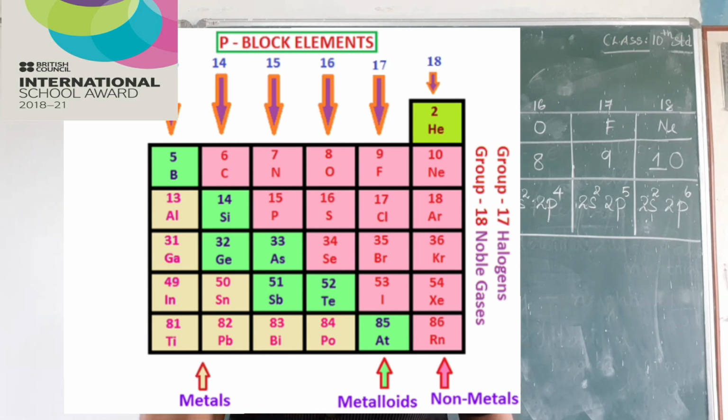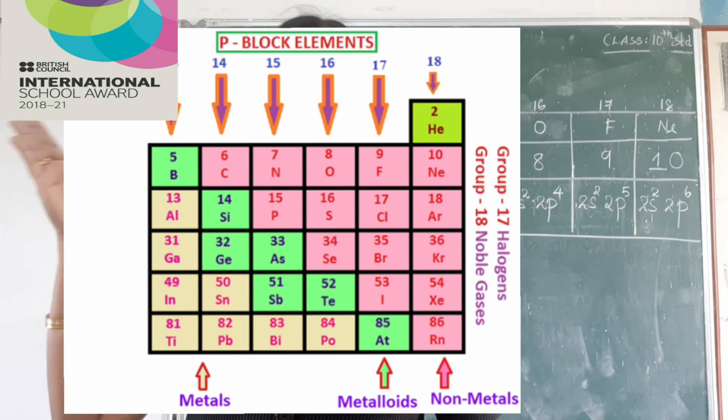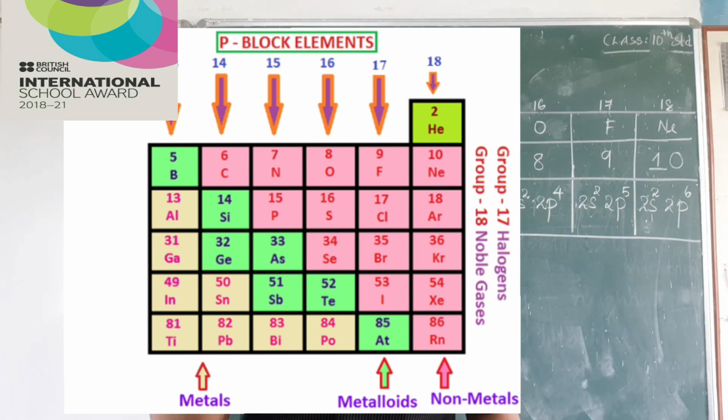They don't react at all. So the 18th group, we call it the zero group elements, or they never react in a chemical reaction. And from 13 to 17 are the most important elements which react in chemical reactions. If you see metals, we have aluminium, gallium. Non-metals, you can see nitrogen, phosphorus, sulfur. Metalloids, you can see silicon, germanium and arsenic.